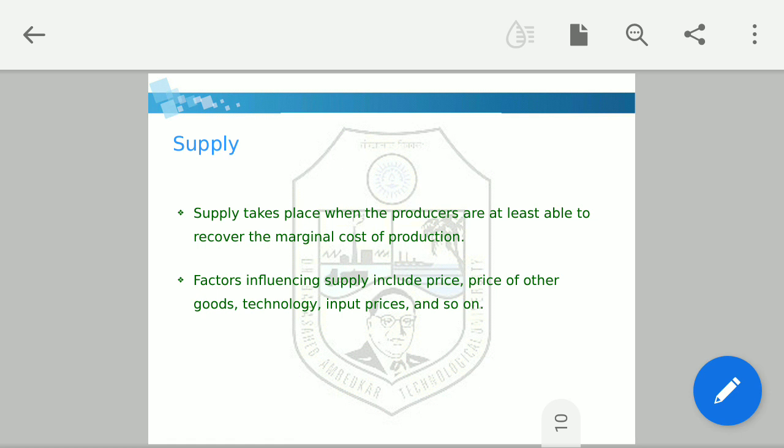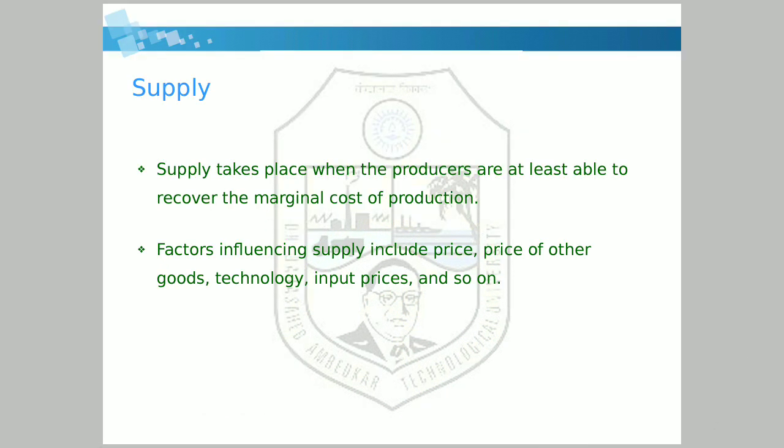Likewise, demand is affected by its own price, price of other goods, advertising. Likewise, supply is also influenced by its own price, price of other goods, technology, input prices, and so on.